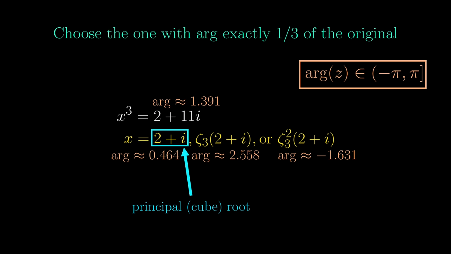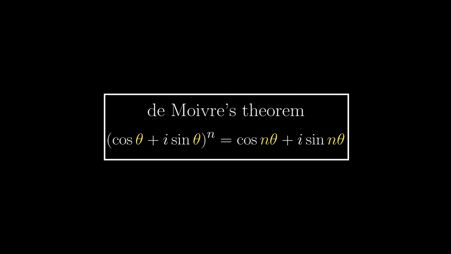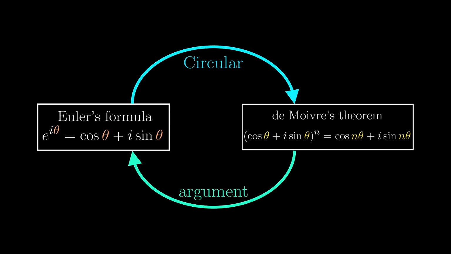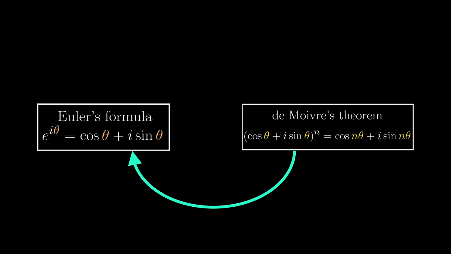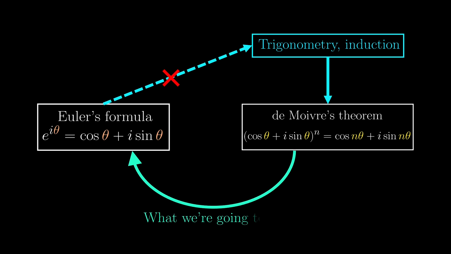And this is just one of the shenanigans of De Moivre's theorem. There is another, which is to prove Euler's formula. Wait, what? In this video, we have literally derived De Moivre's theorem from Euler's formula, and now you want to derive Euler's formula from De Moivre's theorem? This is a circular argument. But there is a way out if we didn't use Euler's formula in the first place. In fact, it is possible to only use compound angle formulas and induction, which does not rely on Euler's formula at all, so this is not really a circular argument. The bottom right to left implication is what the remainder of this video is about.